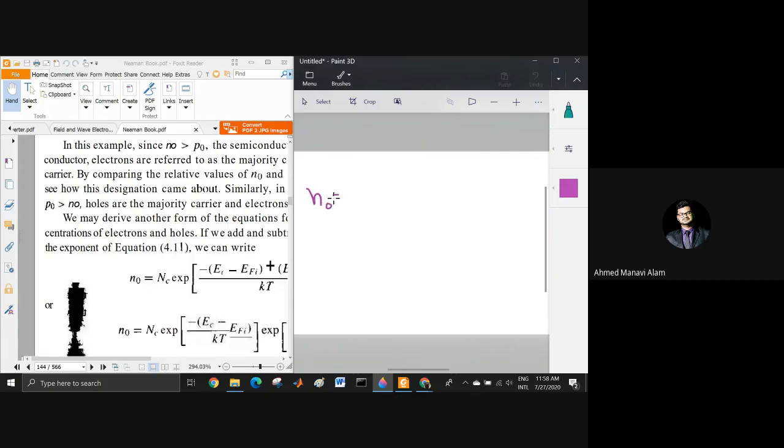n naught was previously nc. This is the expression we have seen in the previous class as well. The concentration of electrons exponential.